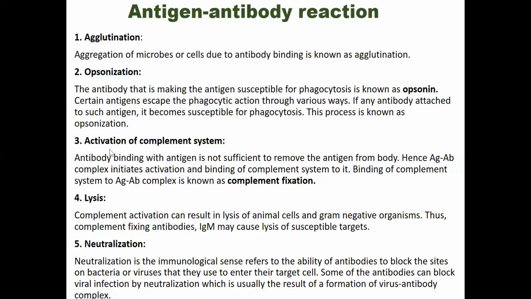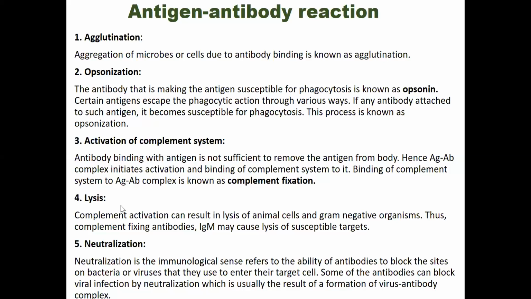And another type of antigen antibody reaction is the activation of the complement system. Antibody binding with antigen is not sufficient to remove the antigen from the body. The antigen and antibody complex initiates the activation and binding of the complement system to it. Binding of the complement system to the antigen antibody complex is known as complement fixation. And the activated complement enzymes then continue further immune reaction that finally removes those foreign agents. Okay, this is the process.